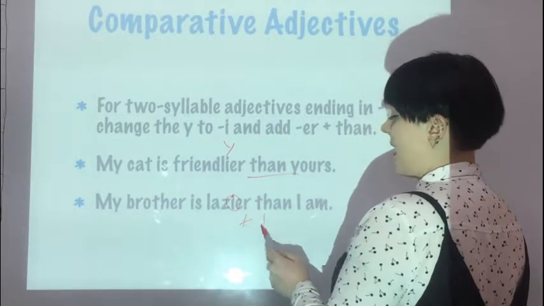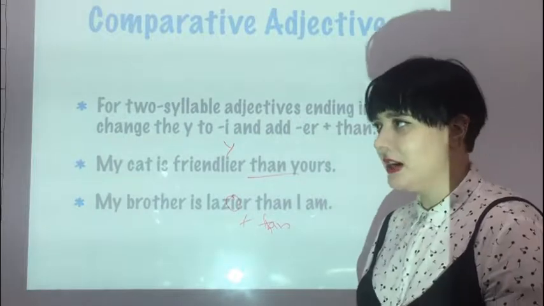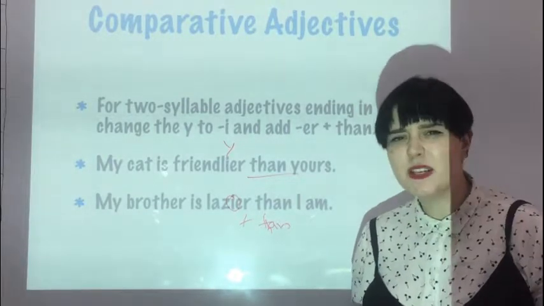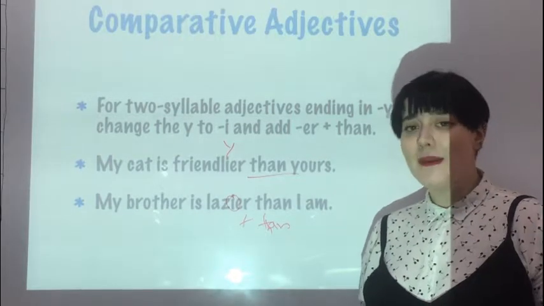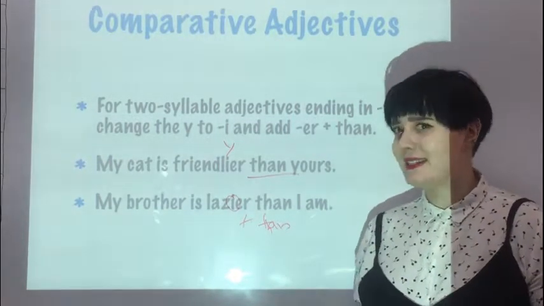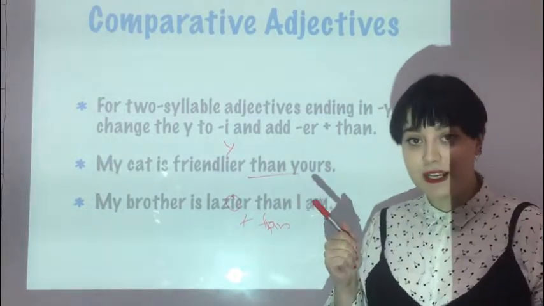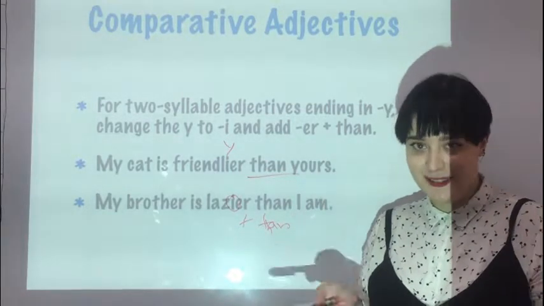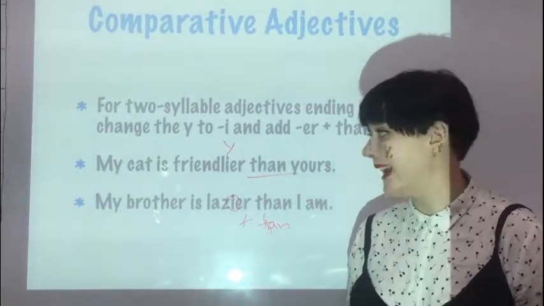I-e-r plus than. So you know sometimes you fight with your mom and your mom is like, why are you always so lazy? You never do the dishes, you never clean your room. And you can say, no, I'm not that lazy. My brother is lazier than I am. You compare yourself with your brother. Your brother is lazier than you are. So basically you can say, no, he's lazier than I am.